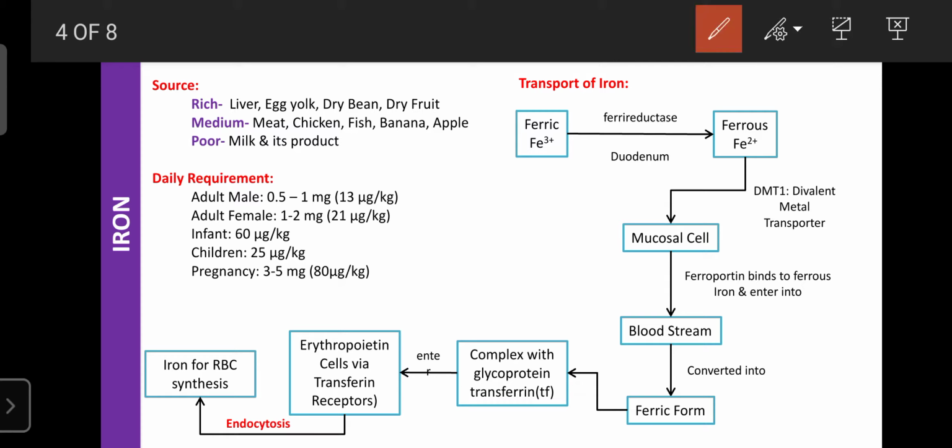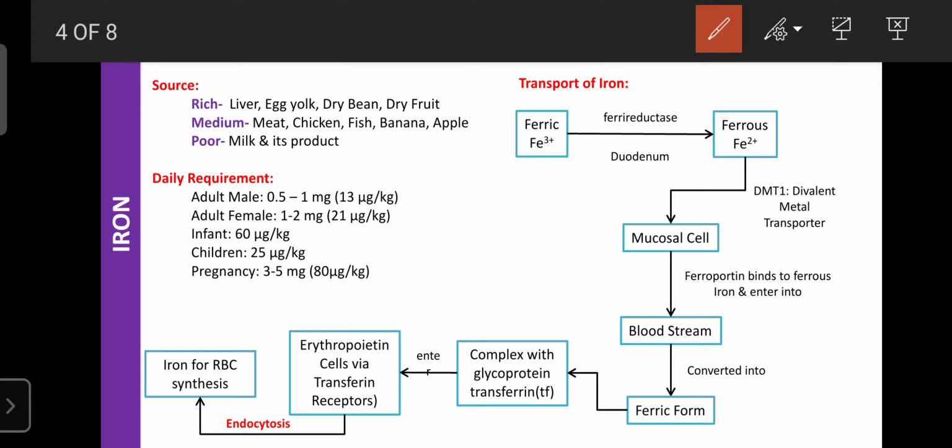Regarding its source, iron is richly present in the liver, egg yolk, dry beans, and dry fruits. These are the rich sources of iron, and iron is required for the biosynthesis of hemoglobin, and hemoglobin is the main component of the RBC. Only RBCs that contain hemoglobin can carry oxygen from one place to another, from the alveoli of the lungs to the different parts of the cells.